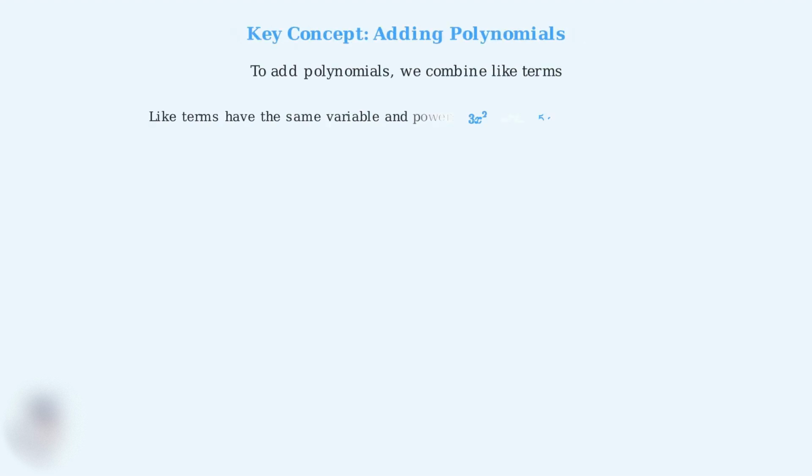Now that we understand polynomial basics, we can learn how to add polynomials. There are two main methods we can use: the horizontal method and the vertical method. The key to adding polynomials is understanding that we can only combine like terms. Like terms have the same variable raised to the same power. The horizontal method involves writing the polynomials side by side and then grouping like terms together.